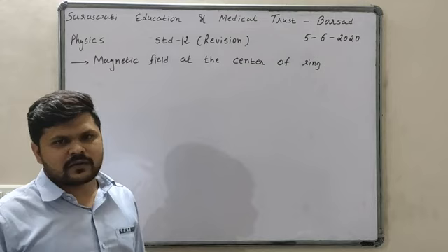In chapter number 4, I think you may feel some difficulty, especially in finding the directions, because in chapter number 4 there are lots of vector products. Lots of answers are obtained from vector products. We will see all of these, but today we are starting with an easy topic, and that is the magnetic field at the center of a ring.